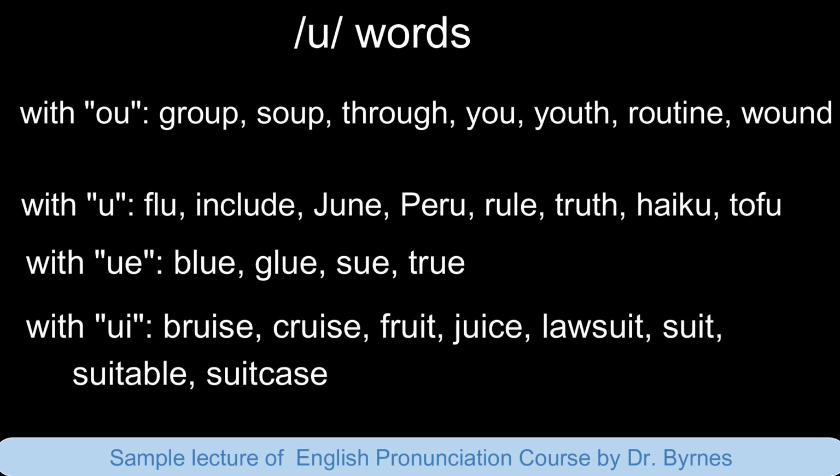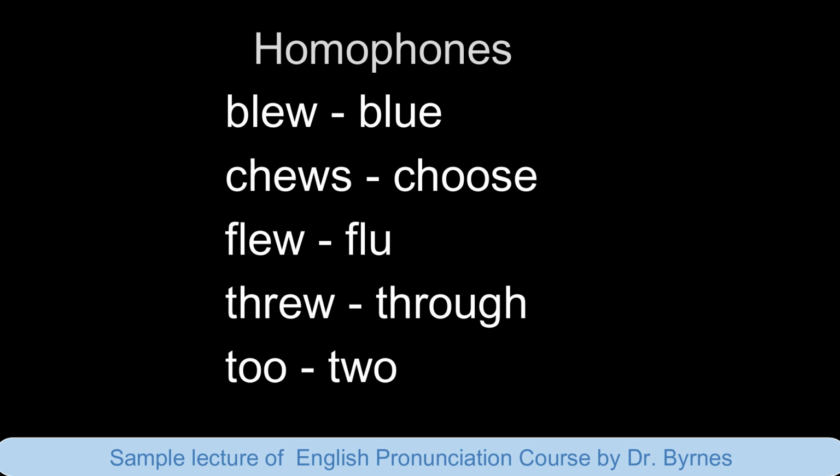With UI: bruise, cruise, fruit, juice, lawsuit, suit, suitable, suitcase. Homophones: blue, blew; choose, chews; flew, flu; through, threw; to, two.